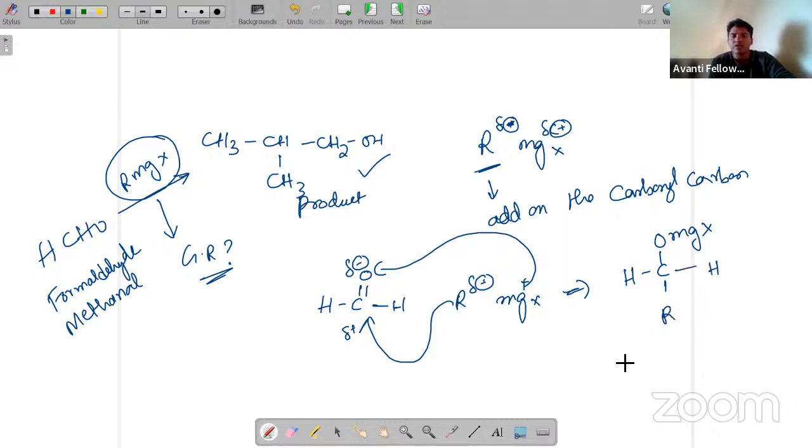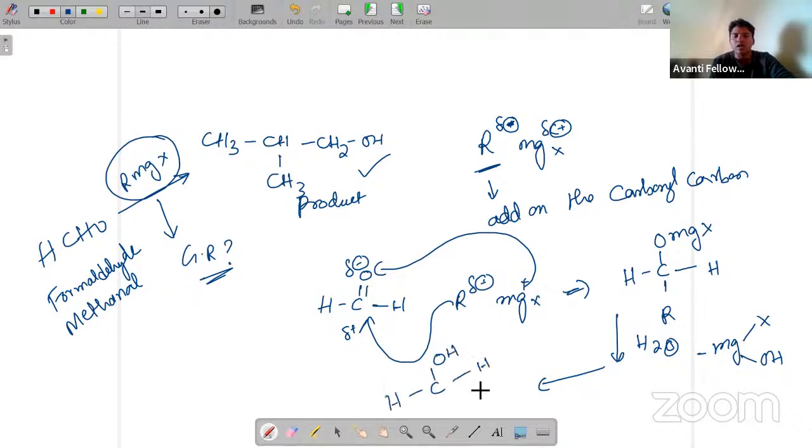Further, if you are doing the hydrolysis, what is going to happen here? We are going to see MgX and OX go, and now the end product will be H, C, OH, with H and R. So it is very clear that the end product is RCH2OH.